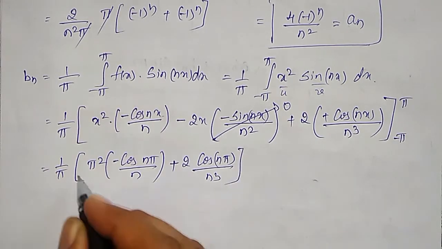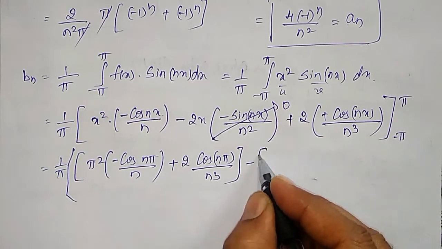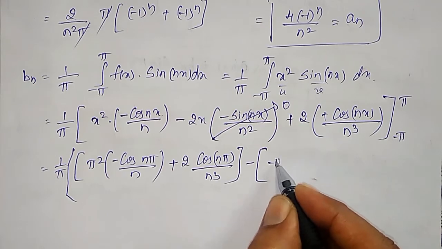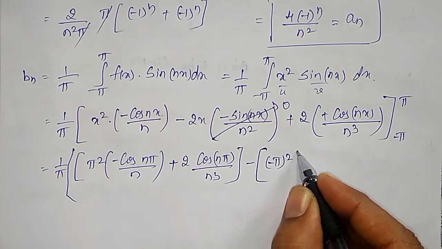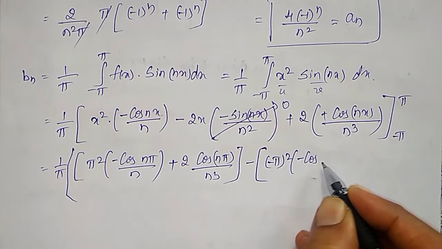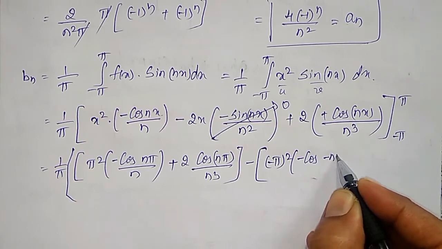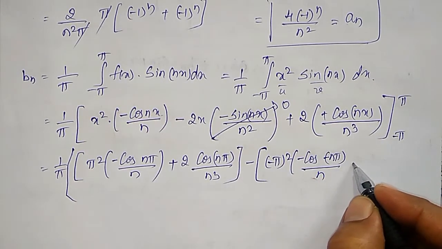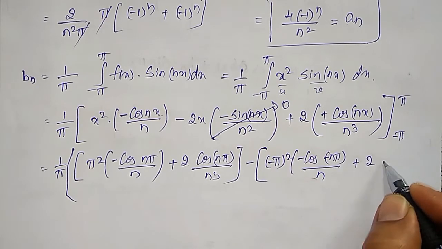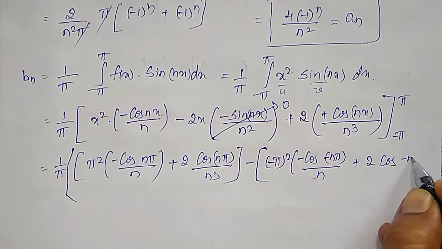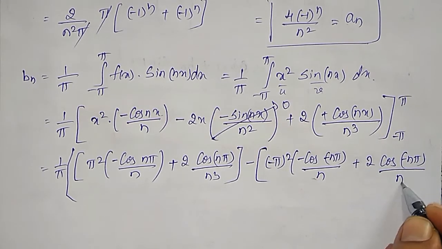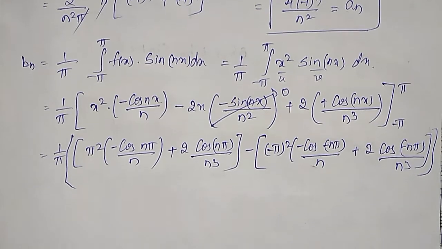This is my upper limit, minus lower limit x equal to minus pi: square into minus cos of minus n pi divided by n, and here plus 2 into cos of minus n pi, whole divided by n cube. Simplify this, let us check what I am going to get.